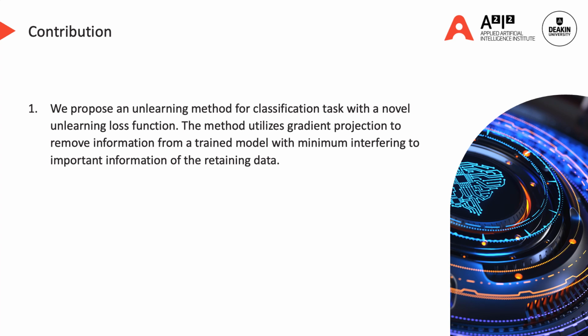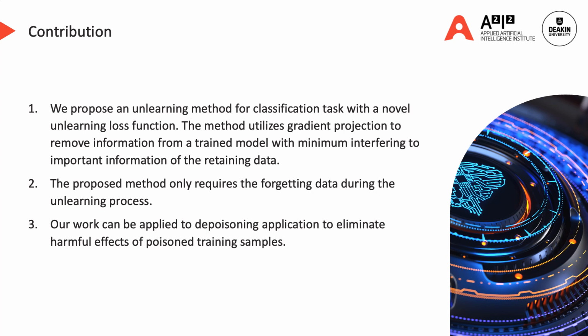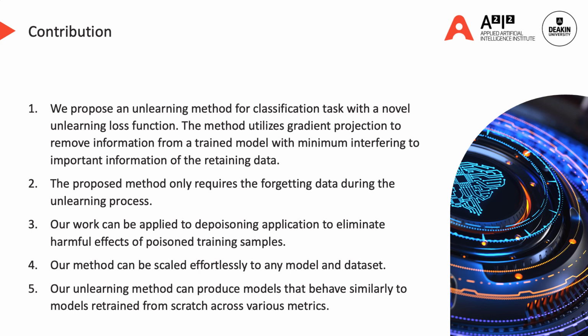We propose an unlearning method for classification tasks with a novel unlearning loss function. The method utilizes gradient projection to remove information from a trained model with minimum interference to important information of the retaining data. The proposed method only requires the forgetting data during the unlearning process and is applicable even when the training data is no longer accessible due to privacy concerns. Our work can be applied to depoisoning applications to eliminate harmful effects of poisoned training samples. Our method can be scaled effortlessly to any model and dataset. Our unlearning method can produce models that behave similarly to models retrained from scratch across various metrics.